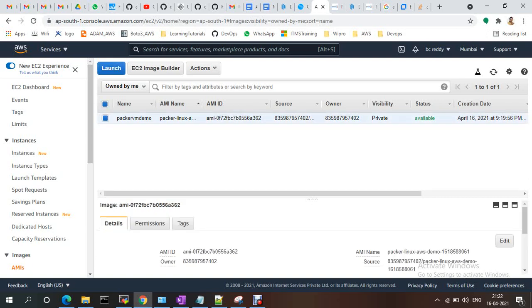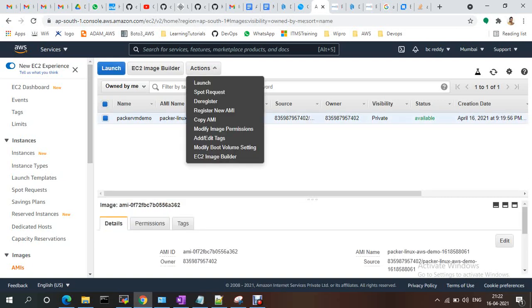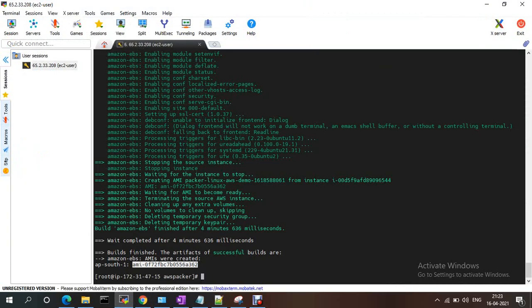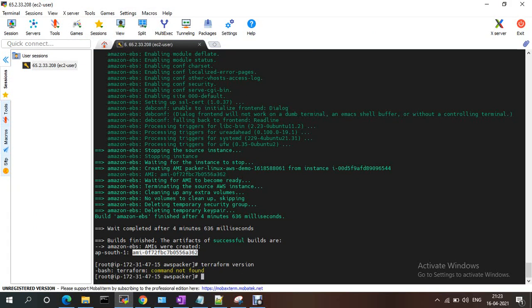On top of that, you can share this AMI with other users, other accounts, other regions. Using these options you can share. Now I'm creating a virtual machine from this AMI, and for that I am integrating with Terraform. Let me install Terraform on this machine. Currently Terraform is not available. Just try terraform version. So Terraform is not there. Let me install Terraform.